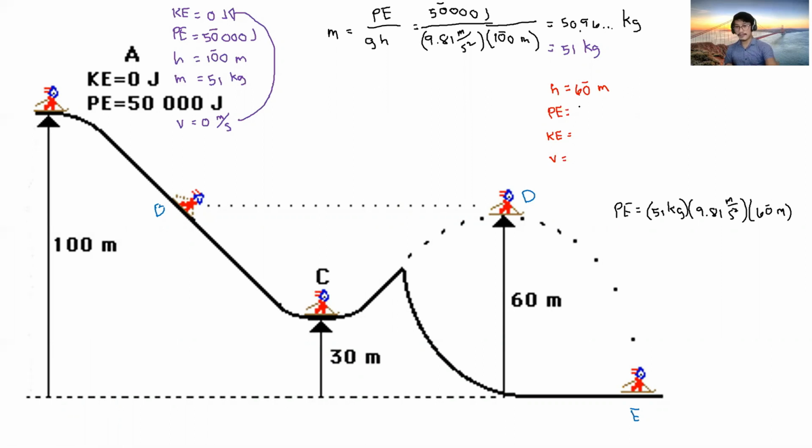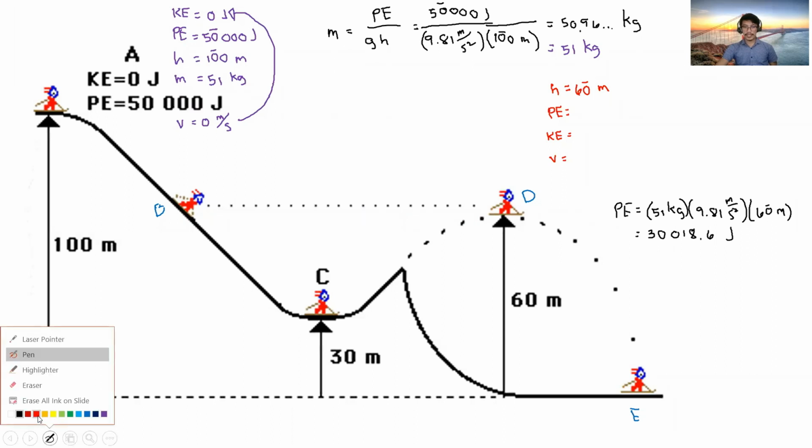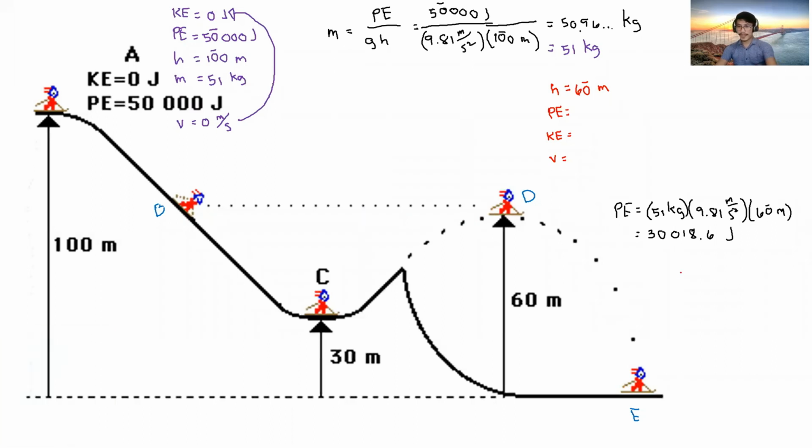That will give us 30,018.6 joules. So how many significant figures? We need two significant figures. So that means our final answer must be 30,000 joules. Significant ang isang zero. 30,000 joules. Ayan. O, di ba?